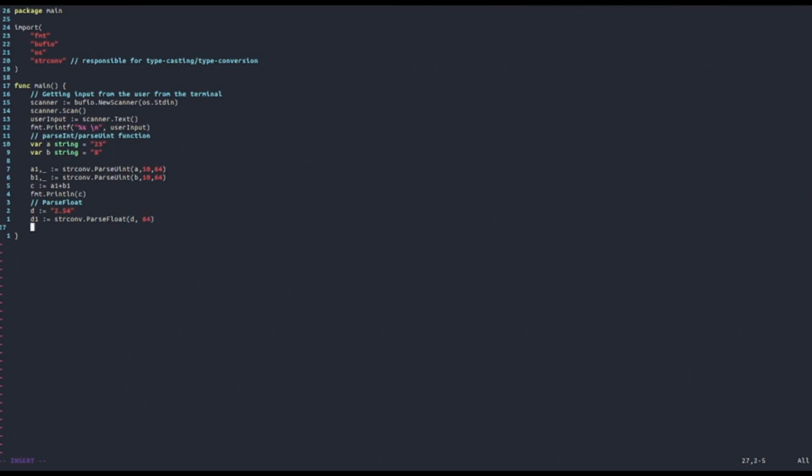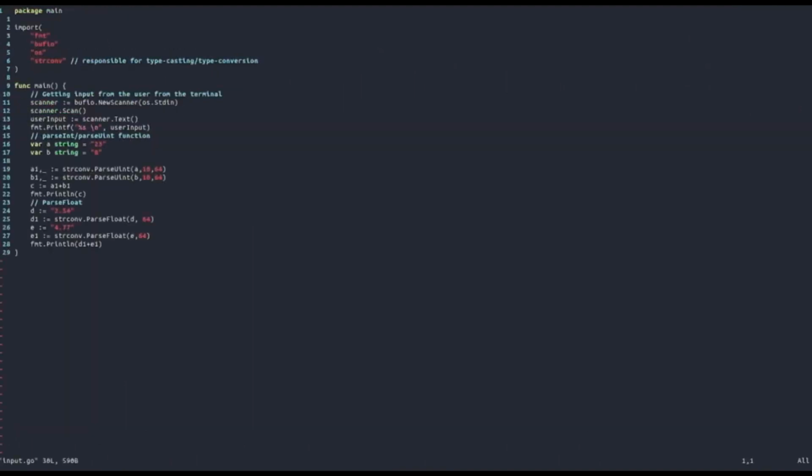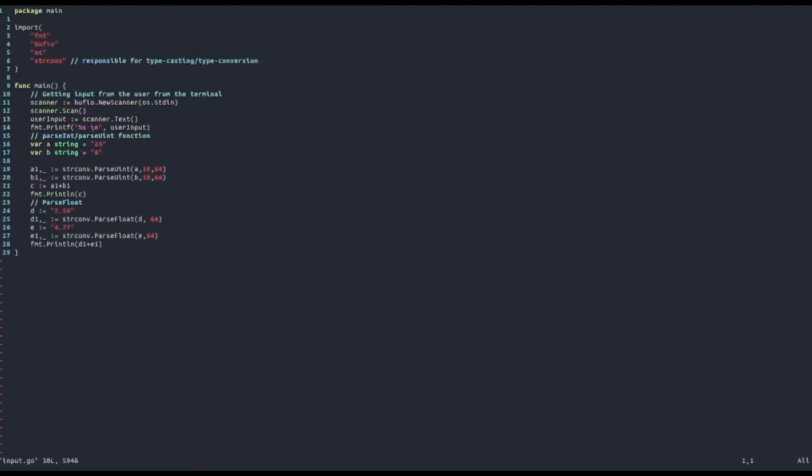And now let's, for example, declare another string that is actually a float of 4.77. Let's convert it to a float, and yes, 64 bits. Let's print out the sum of them, so D1 plus E1, and let's see what happens. Okay, same problem as before. I forgot the errors here. So now it should work, and as you can see, we get 7.31, which is in fact the sum of the two values that we had.